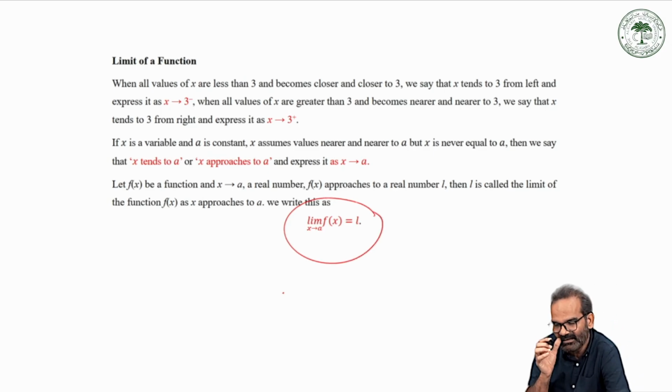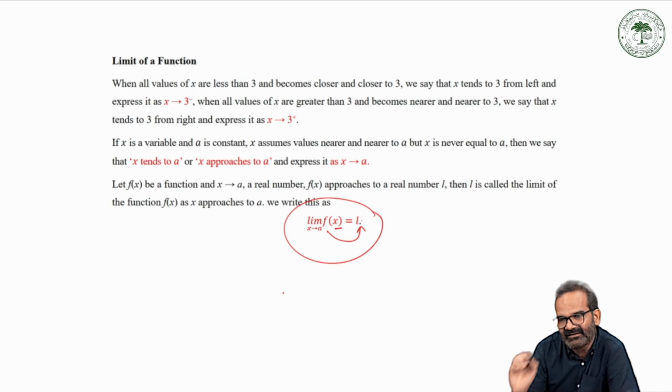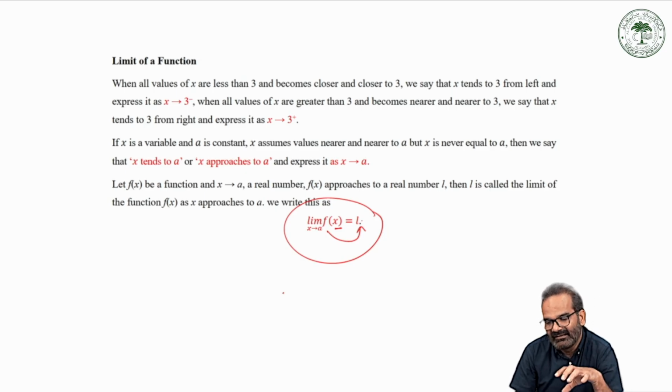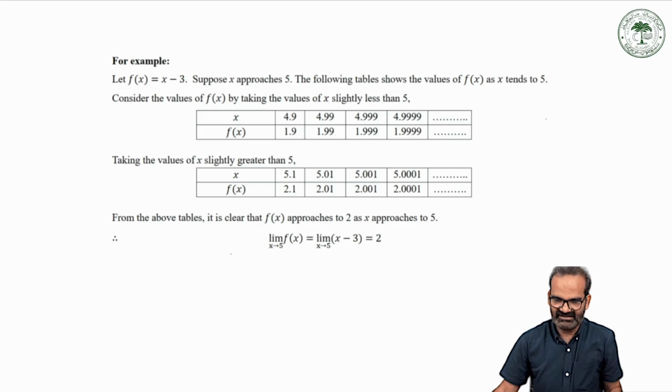This means what? Whenever x moves towards a as near as it can be, the value of f(x) will move nearer and nearer to L. And we write it like this: limit x tends to a, f(x) equals L. And this is how we read it: the limit of a function f(x) is L if x tends to a. Let us try to understand this by a suitable example, right?